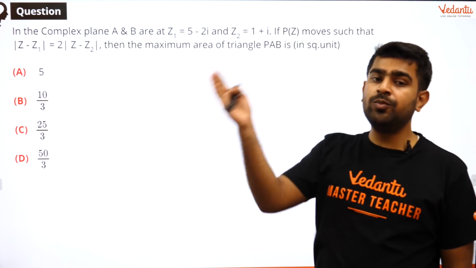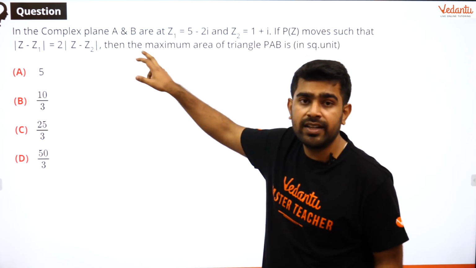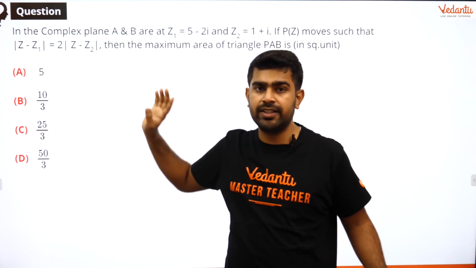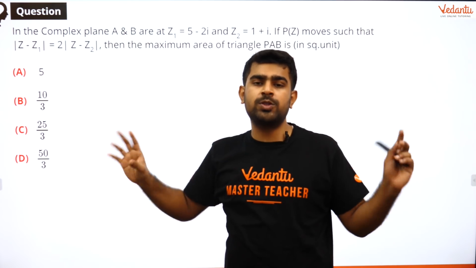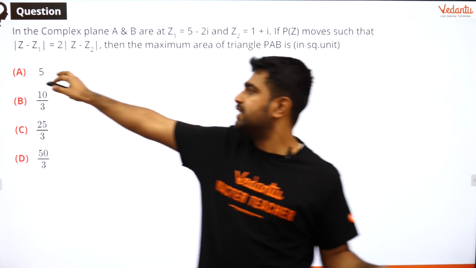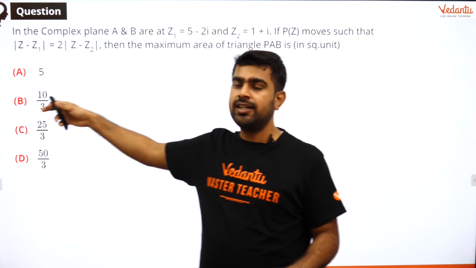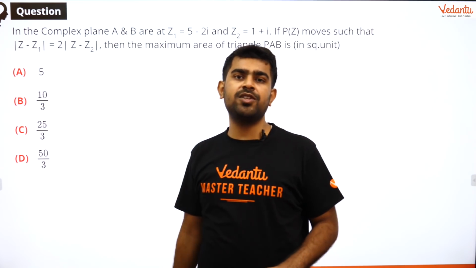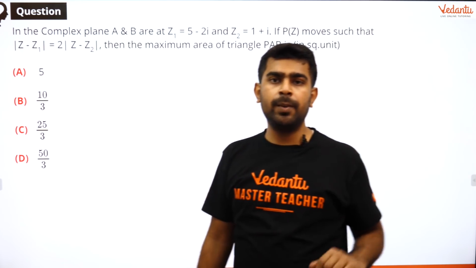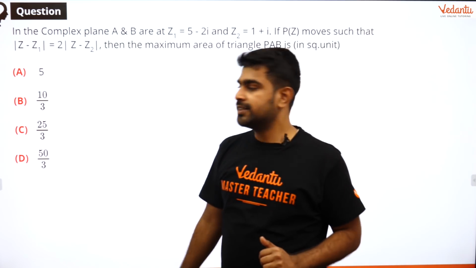So Z is actually moving in such a way that my distance of Z from Z1 will be twice the distance of Z from Z2. That is what is given here. So it is similar to a locus question. Got it? So here what we can do is write Z as x plus iy. If I write my Z as x plus iy, I will get an equation in terms of x and y, and that will be the locus. So that is one way of solving it. But now I would like to solve it in a different way. And what is that? Let us have a look.